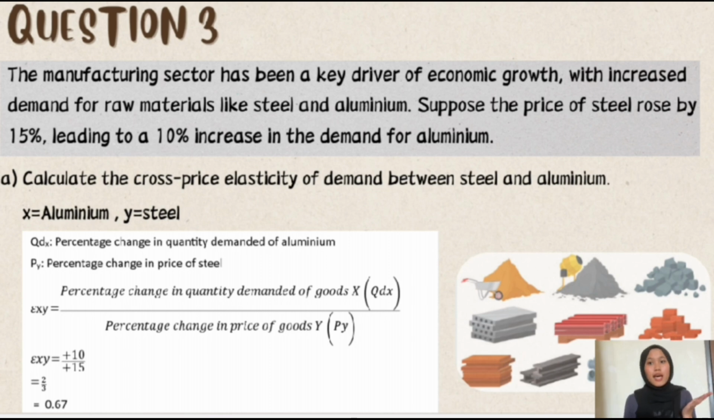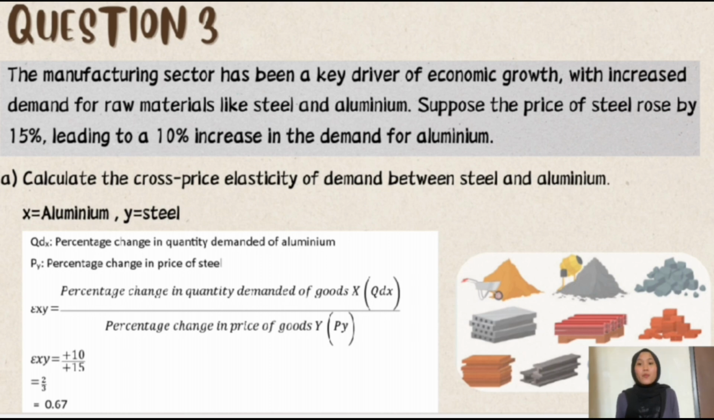For question 3, the manufacturing sector has been a key driver of economic growth, with increased demand for raw materials like steel and aluminium. Suppose the price of steel rose by 15%, leading to a 10% increase in the demand for aluminium. For question 3a, calculate the cross-price elasticity of demand between steel and aluminium. X is aluminium whereas Y is steel.